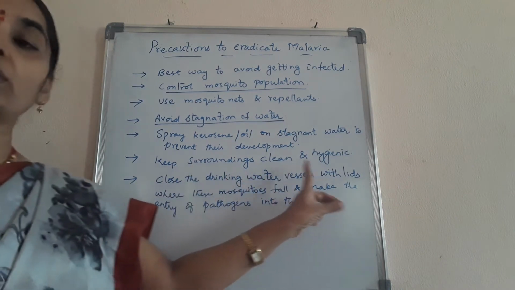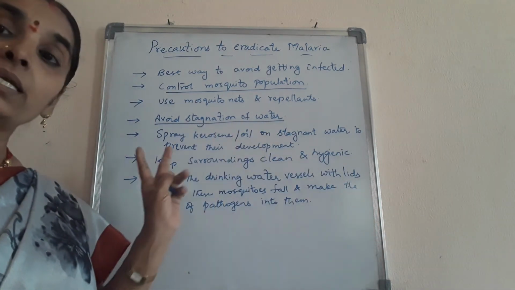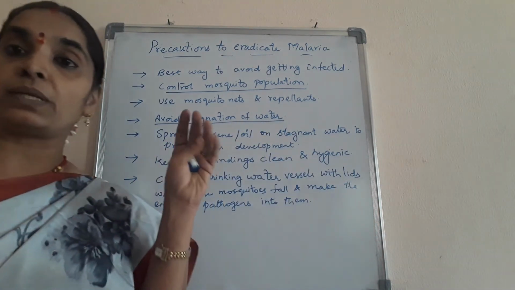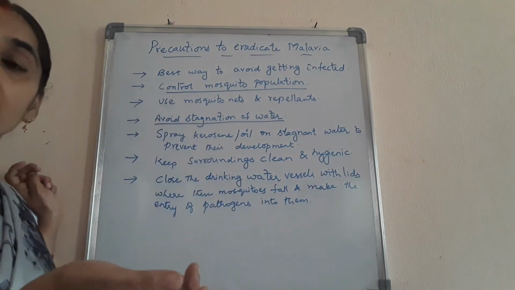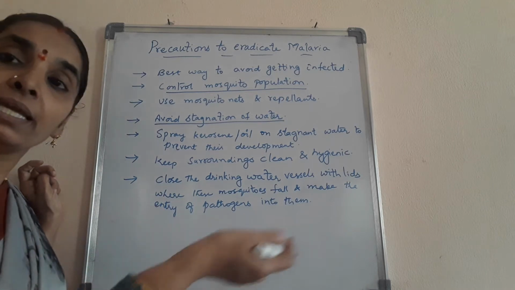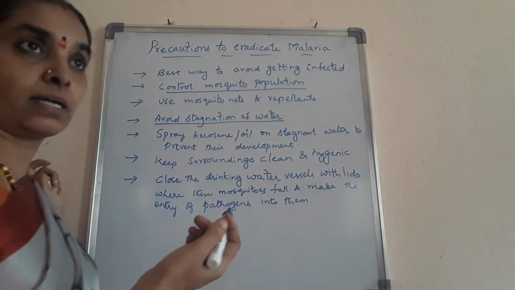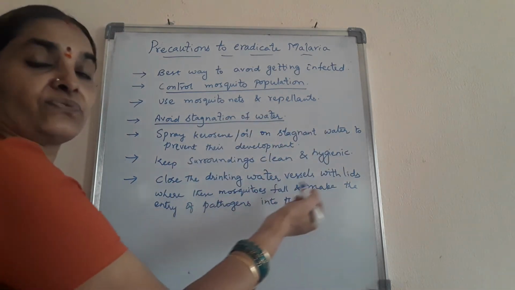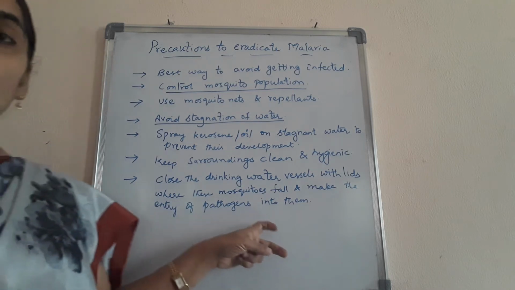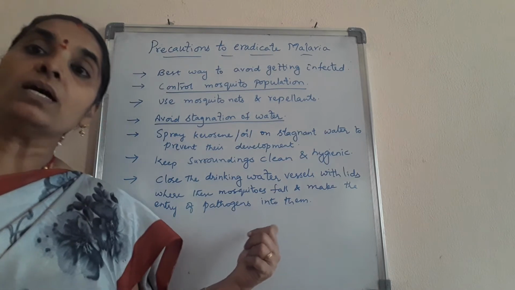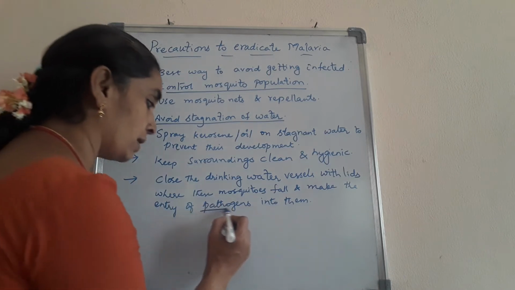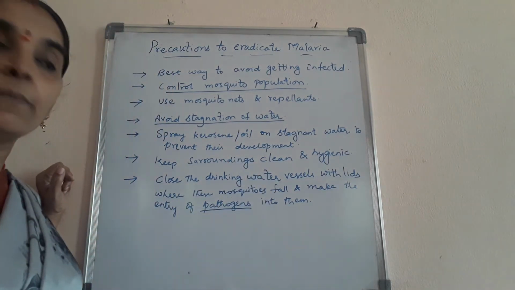Close the drinking water vessels with lids. Why? Because mosquitoes may stand over these vessels and introduce disease-causing germs into them, making an entry for the pathogens. What are pathogens? The disease-causing germs, the disease-causing microorganisms, are called pathogens.